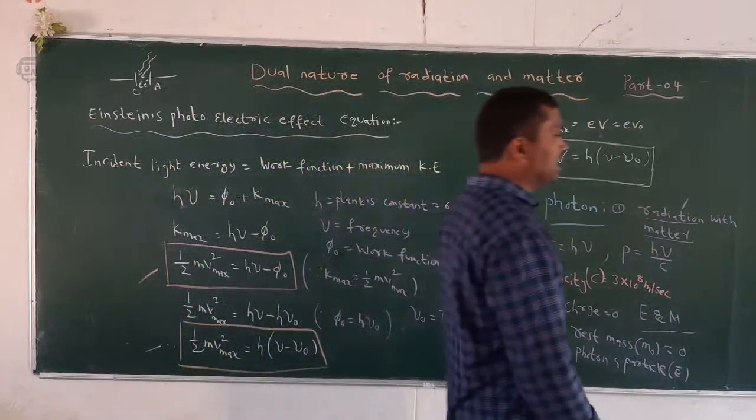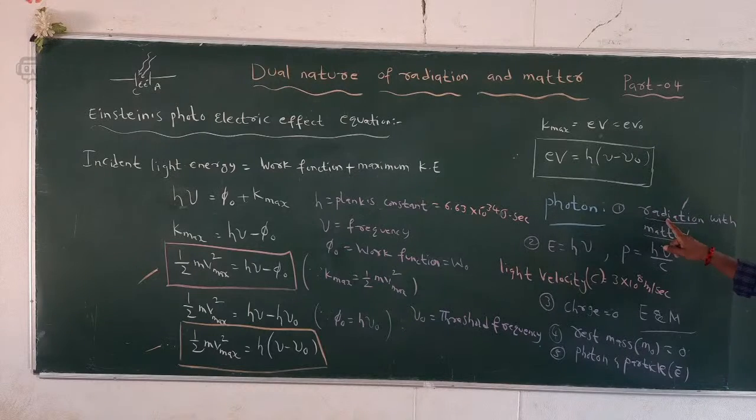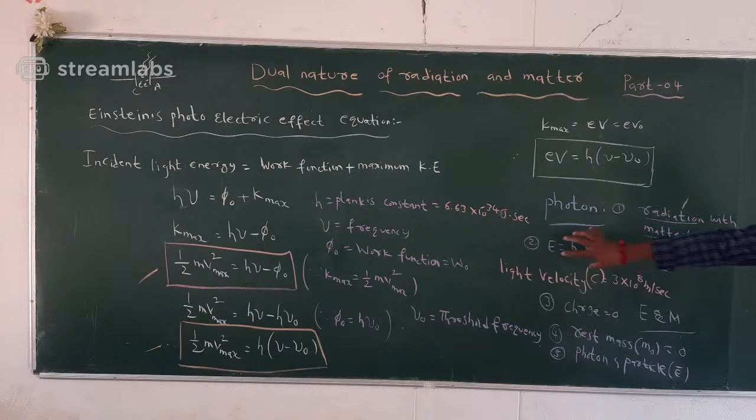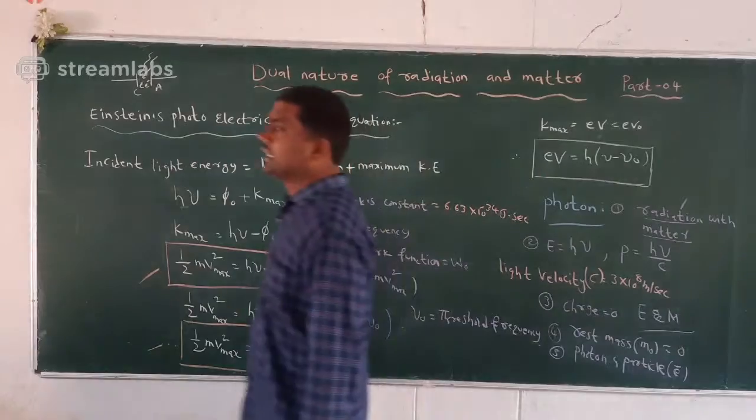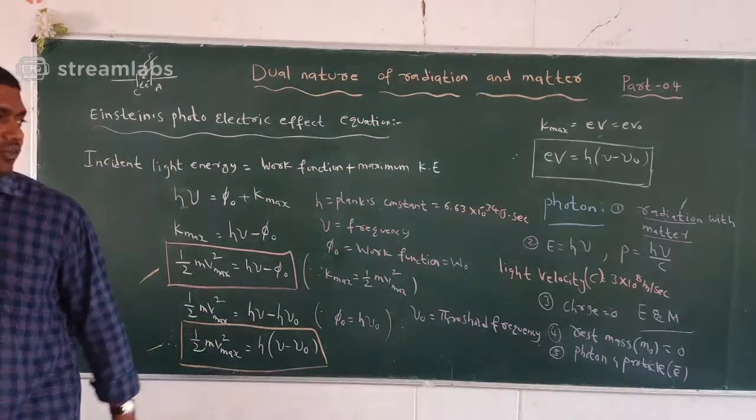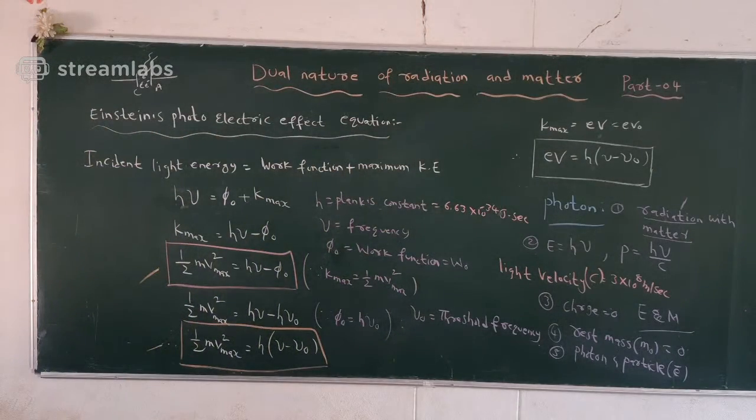In the interaction of radiation with matter, radiation behaves like it is made up of particles, called photons. Second, the photon's energy is equal to h nu, and the photon's momentum p is equal to h nu by c. Next, the photon charge is 0, so it is a chargeless particle.